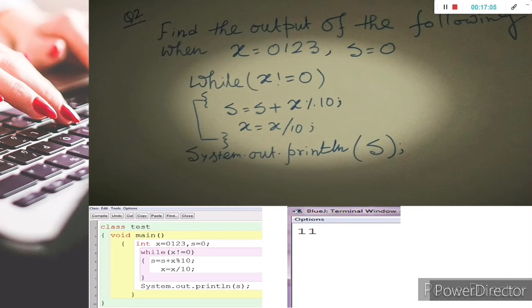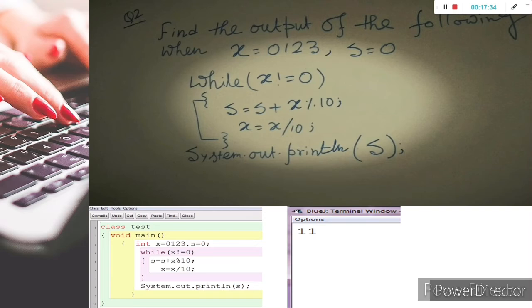It will work and you will get 11. What is the reason behind it? Why will we get 11? Please note that if we give input in any programming language which starts with 0, the number will be treated as an octal number.